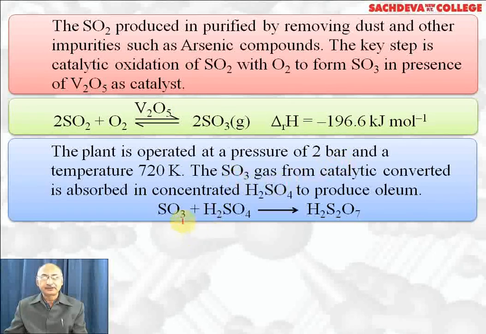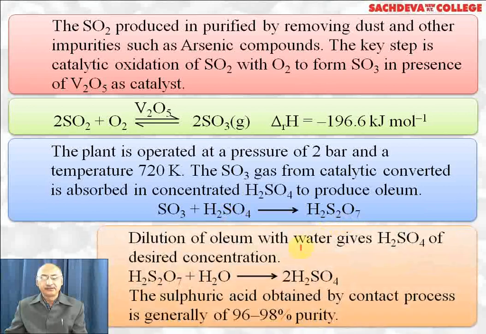Sulfur trioxide which is formed is not directly absorbed in water because reaction is highly exothermic and beyond control. Rather, it is absorbed in sulfuric acid prepared from any other source to get oleum H2S2O7, which is slowly added to water to get sulfuric acid of the concentration 96 to 98% purity. And that's the way how we can prepare sulfuric acid.